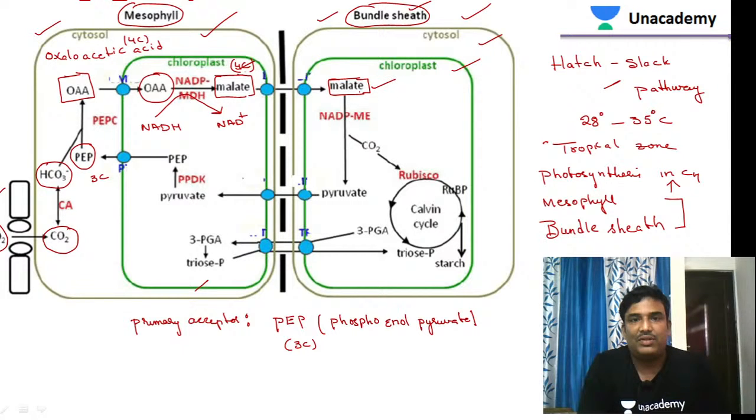Now malate is converted to pyruvic acid. With the help of an enzyme called malic enzyme, a decarboxylation reaction takes place. Actually, there is a liberation of carbon dioxide. The same thing is reported here. You can see there is a liberation of carbon dioxide.